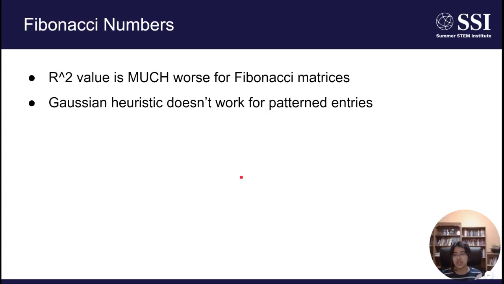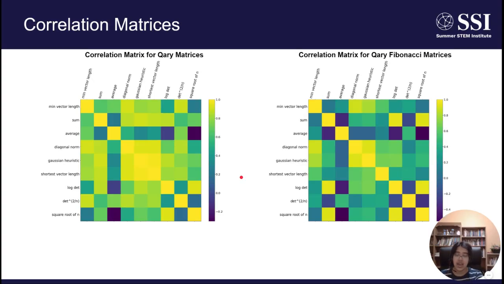And hence, we can conjecture that the reason that we saw these significantly lower R-squared values for the Fibonacci matrices was because the Gaussian heuristic wasn't able to give the linear regression machine learning model a clear picture of what was going on with the data. And in fact, we can support this conjecture by looking at correlation matrices. So in a correlation matrix, each square represents the correlation coefficient, or R, between each variable on the axis.